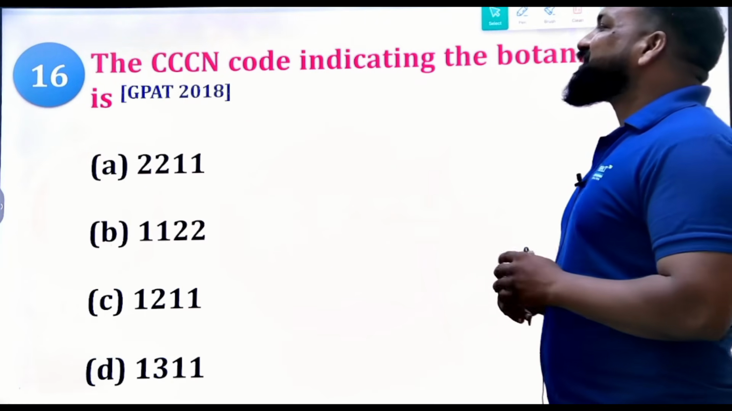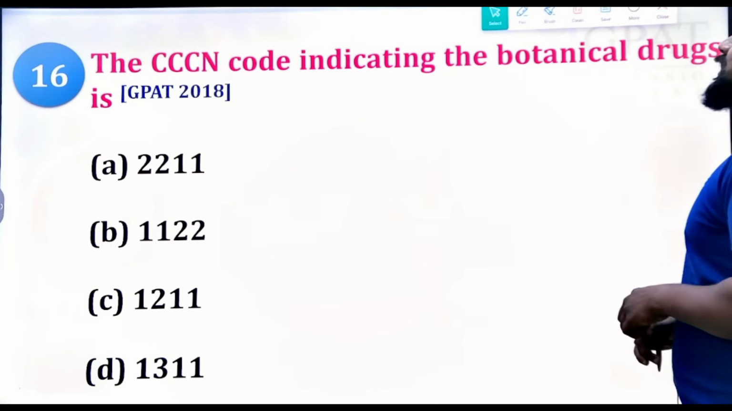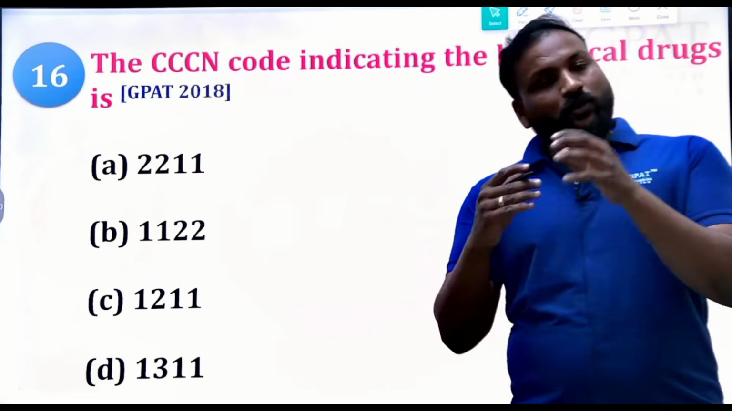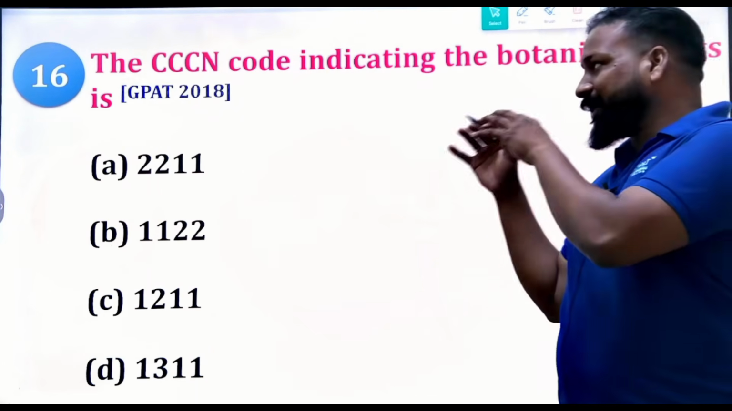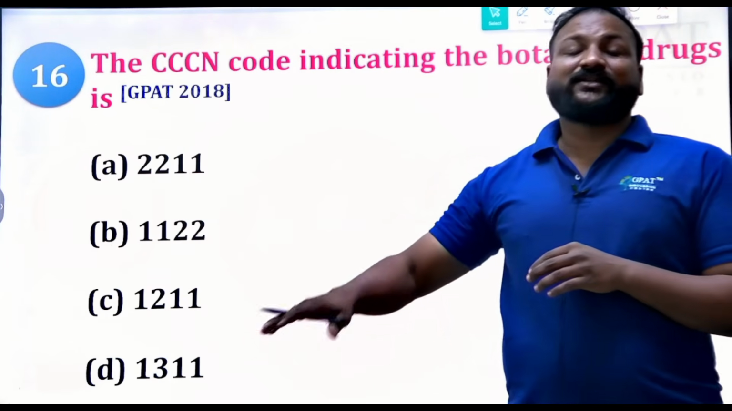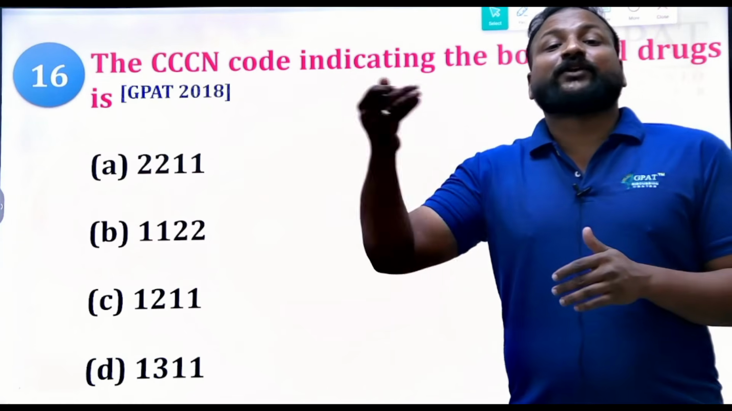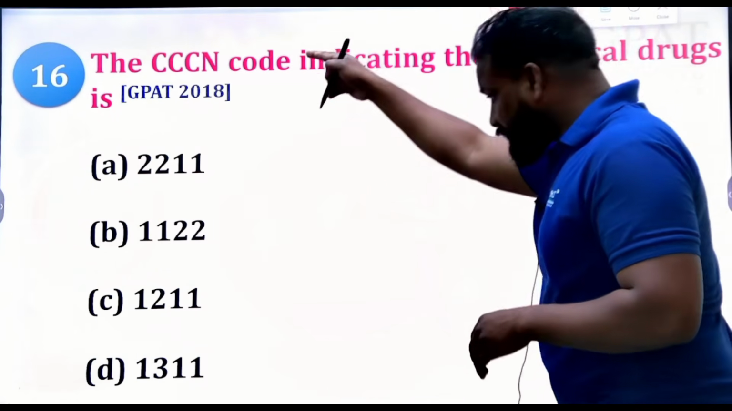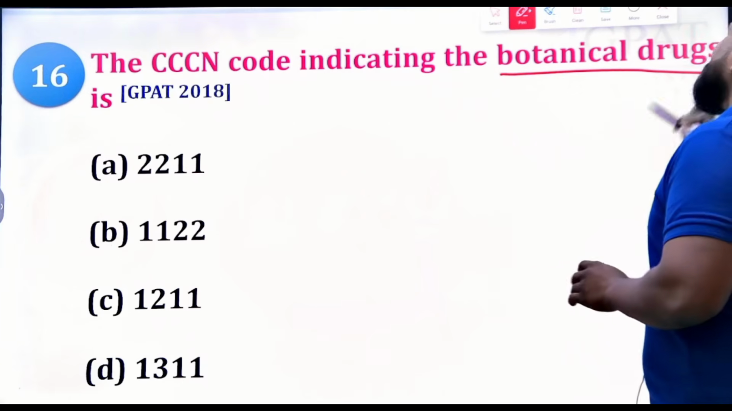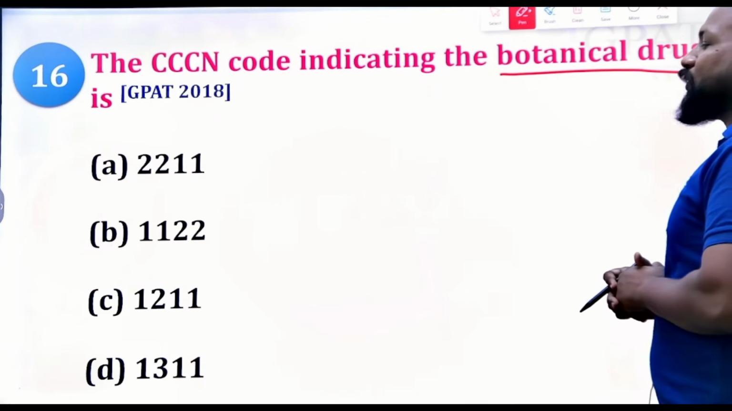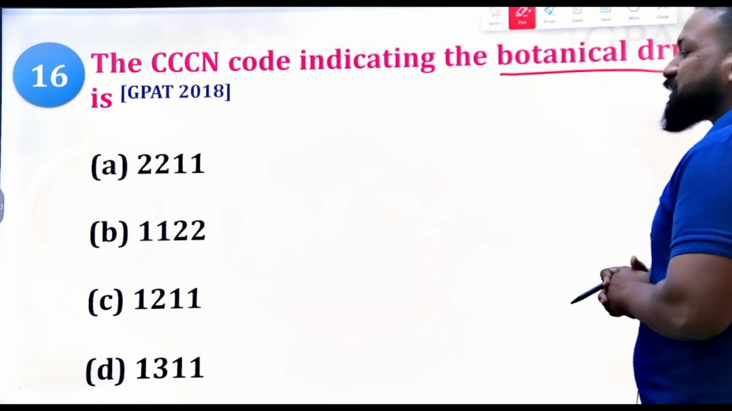The CCN code is indicating the botanical drug is. So we have the CCN codes, and especially we have the codes for the botanical drugs. These denote different types of tissues. Now they're asking which code is related to the botanical drugs. CCN. I'll give you one hint, with this you can remember easily.